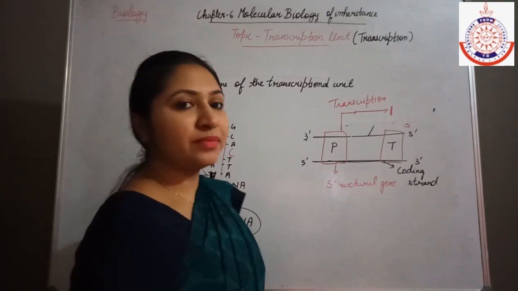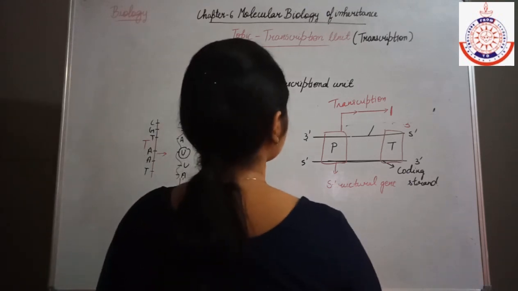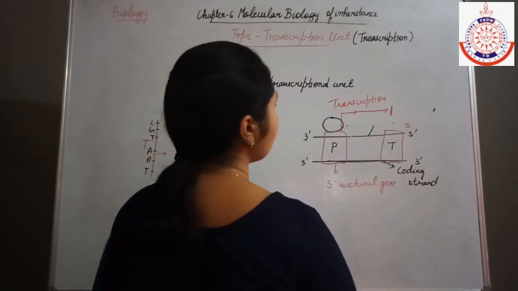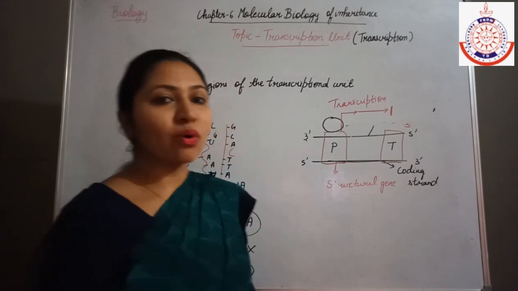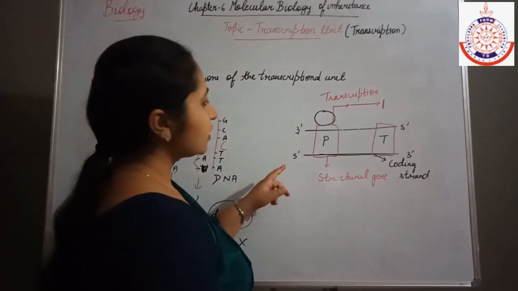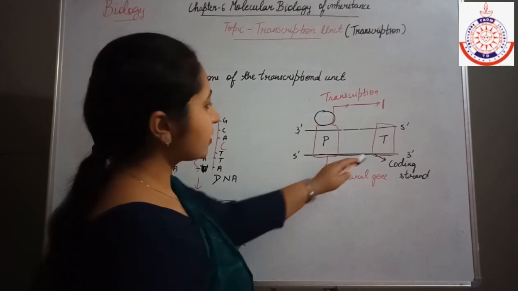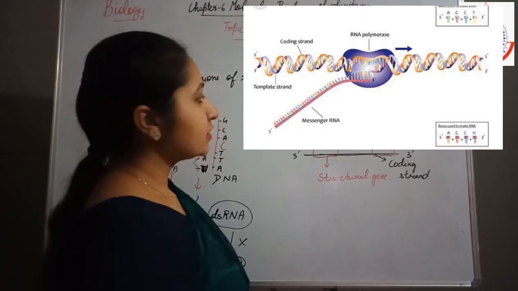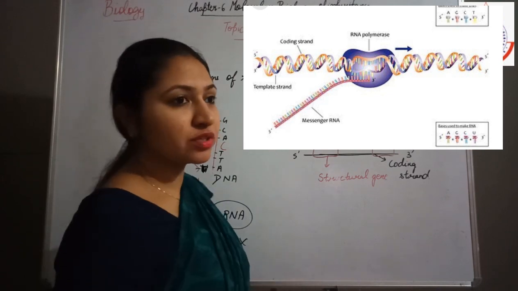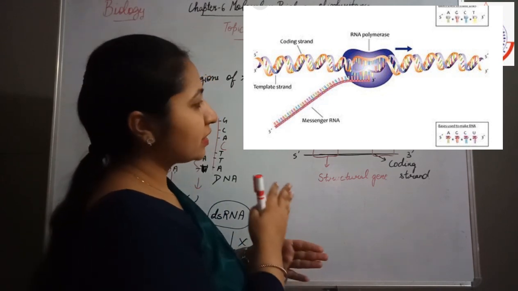Now the RNA polymerase enzyme will bind here and then the transcription starts. So this is all about the transcription unit. Now I think the promoter region and the terminator region are clear to you. And when the RNA polymerase binds with the promoter region, it moves.